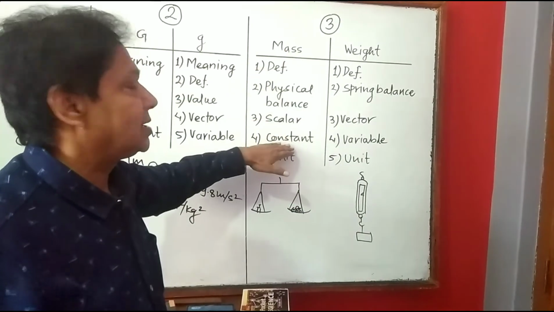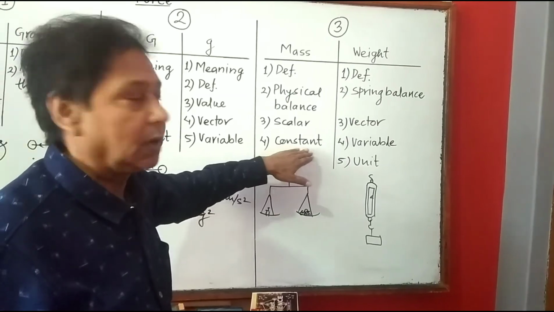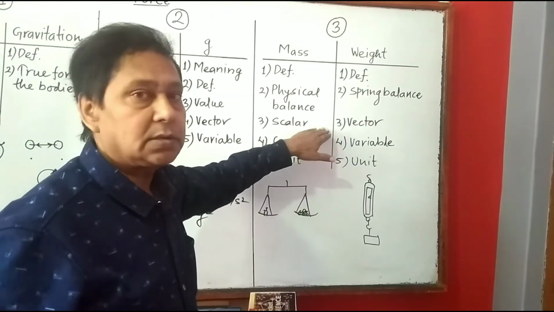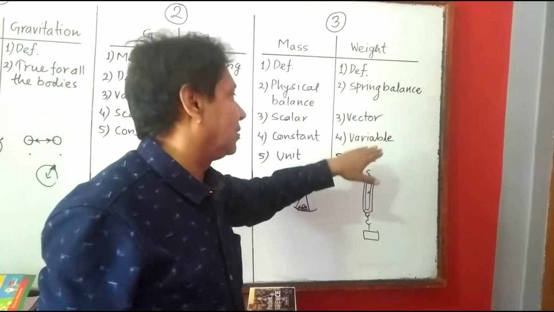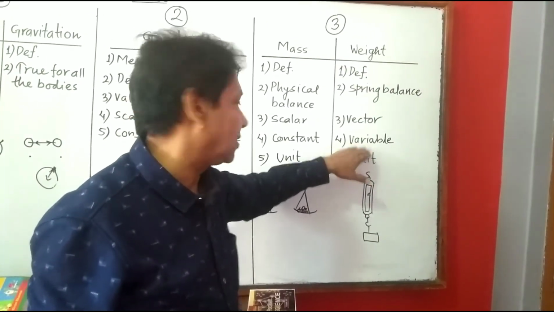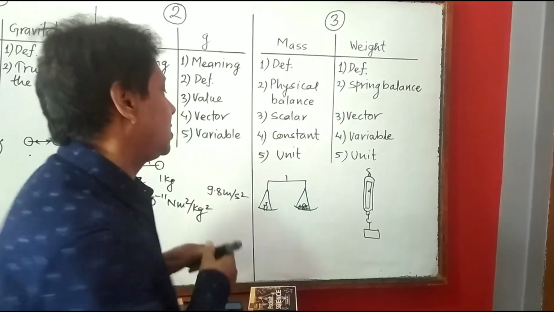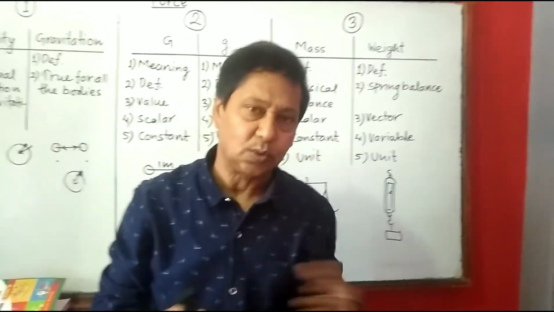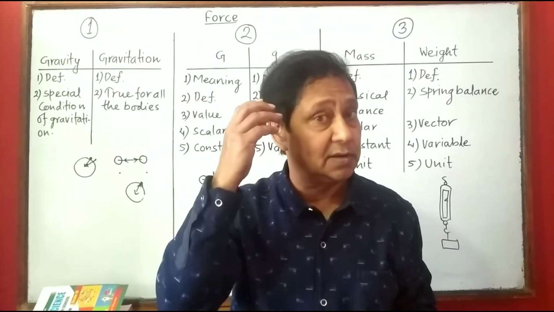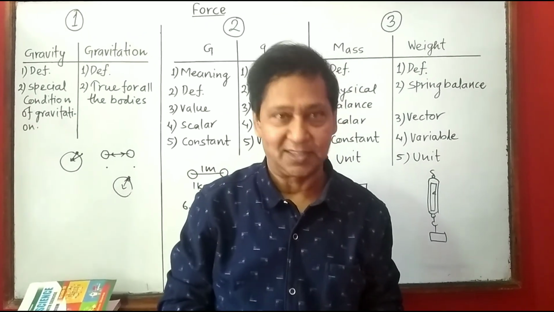Now mass is a constant quantity. It remains the same throughout the earth. Whether you go to the pole or equator or any place, it remains the same. But weight varies from place to place of the earth. Now you can write the unit also. Mass, its SI unit is kilogram. Weight, its SI unit is Newton. In this way, this chapter has these three major differences which I told you just now. Thank you.